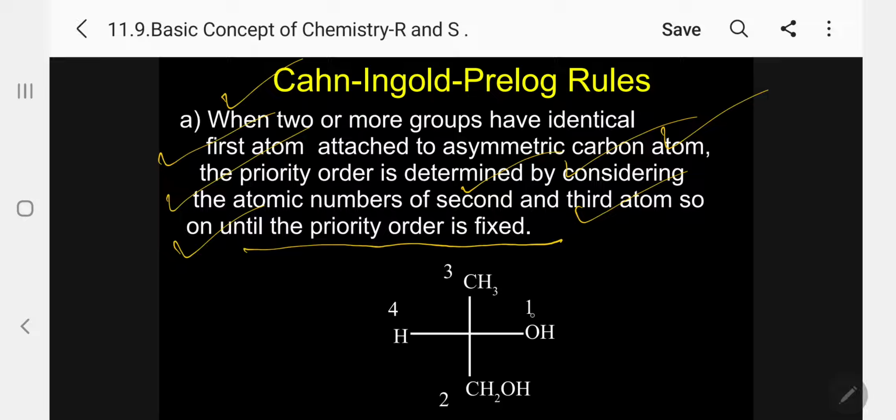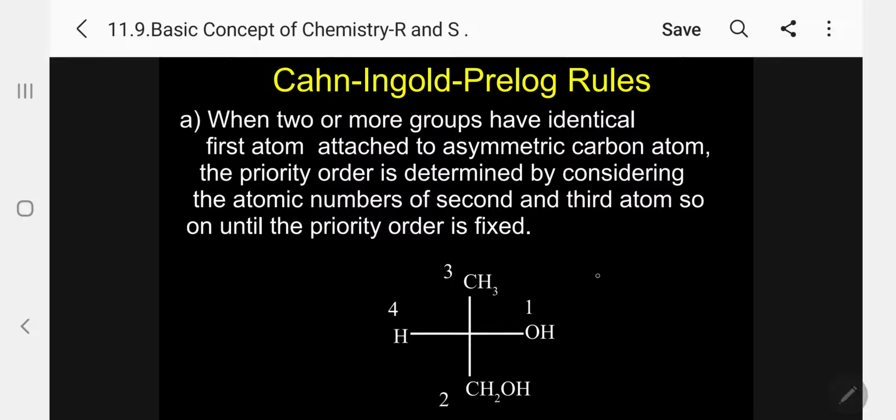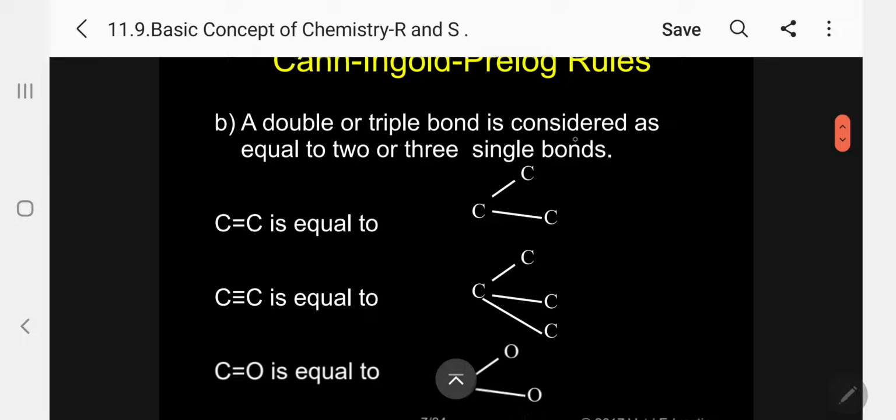Kindly follow. This is glycerol: number 1 is OH, number 2 is CH2OH, number 3 is CH3, number 4 is H. Why? Oxygen has the highest atomic number. For the carbons, which are identical, we compare the substituents: two hydrogens are equal, the third is hydrogen in one and O in the other, so this one is number 2 priority and this is number 3 priority. So we have to consider the second, third or fourth atoms until the priority order is satisfied.